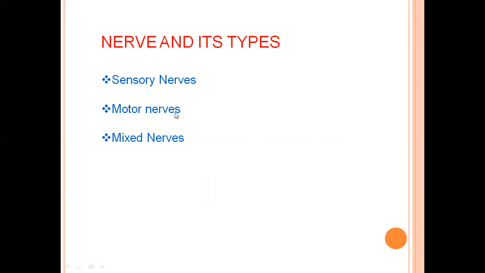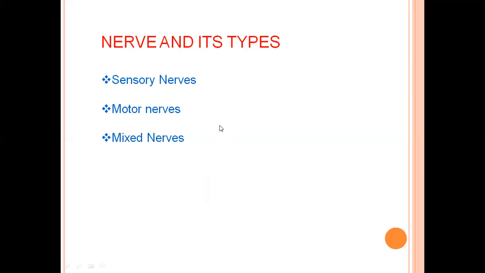Number two, motor nerve. Now what about the motor nerve? Motor nerve contains the axons of motor neurons. Now third one is mixed nerve, and a mixed nerve contains the axons of both sensory neurons and motor neurons. Is it clear?